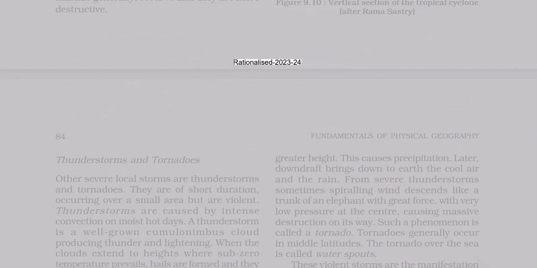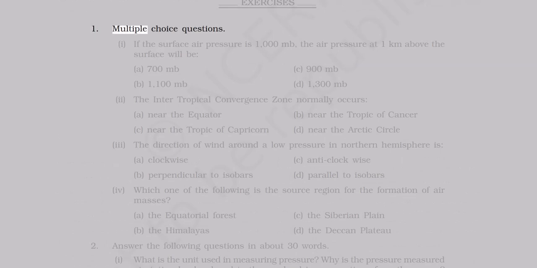Exercises. 1. Multiple choice questions. 1. If the surface air pressure is 1000 mb, the air pressure at 1 kilometer above the surface will be A. 700 mb, B. 900 mb, C. 1100 mb, D. 1300 mb. 2. The intertropical convergence zone normally occurs A. Near the equator. B. Near the Tropic of Cancer. C. Near the Tropic of Capricorn. D. Near the Arctic Circle.